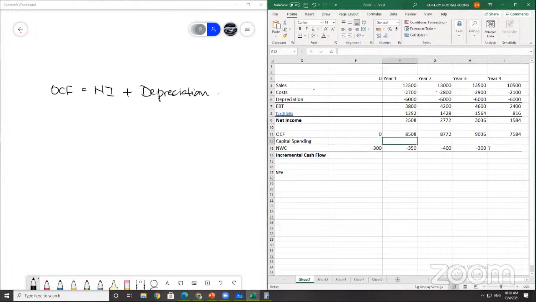Okay. All right. Capital spending only in year 0. Your initial down investment on this whole project is $24,000. Okay, $24,000.